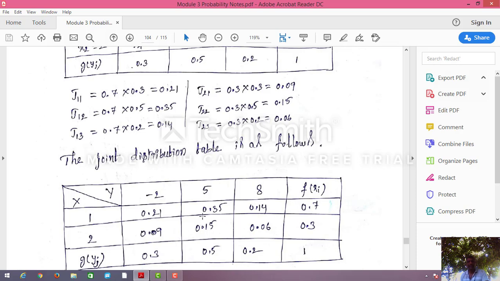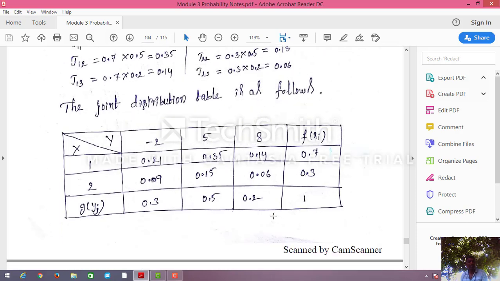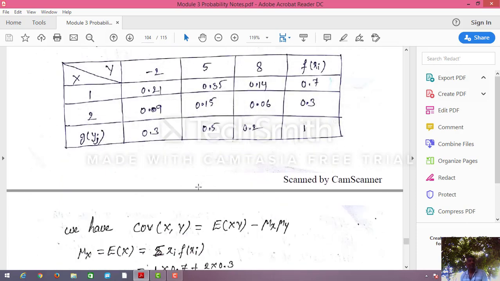Next, 0.35 plus 0.15 is 0.5. 0.14 plus 0.06 is 0.2. Now you can add it like this also: 0.21 plus 0.35 plus 0.14 is also 0.7. 0.09 plus 0.15 plus 0.06 is 0.3. So, however you add, you will get the same.